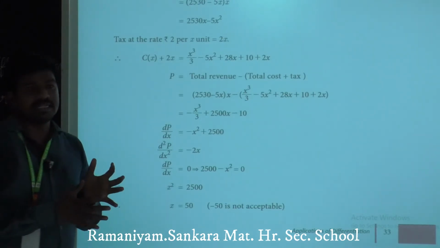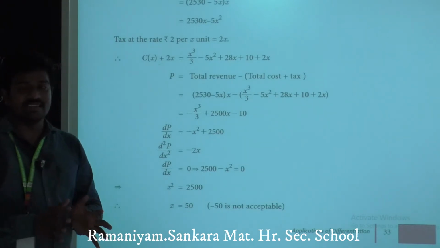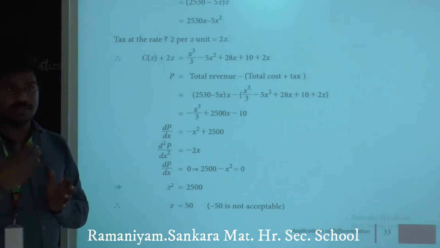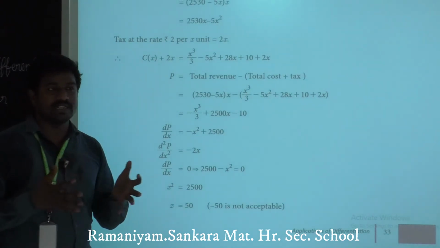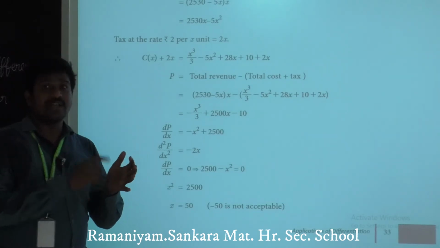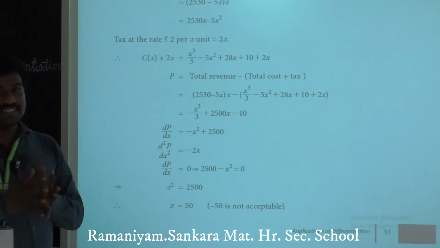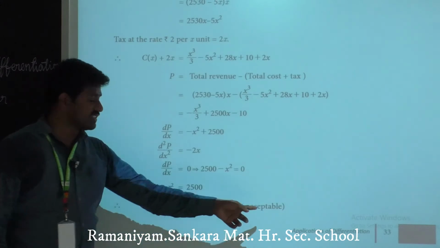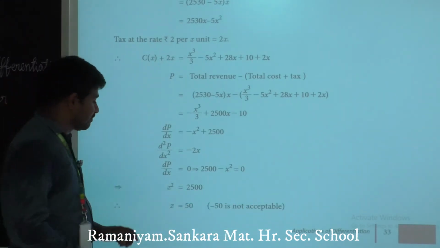If nothing is produced, the value of x is 0; if I produce one product, x is 1; if I produce more, up to 50. So only positive values are acceptable. x equals 50; minus 50 is not possible. Clear?